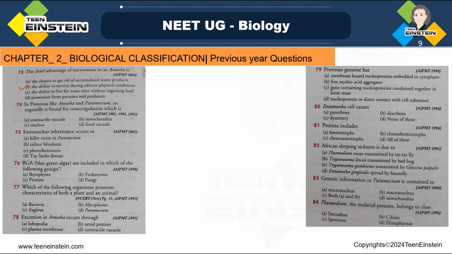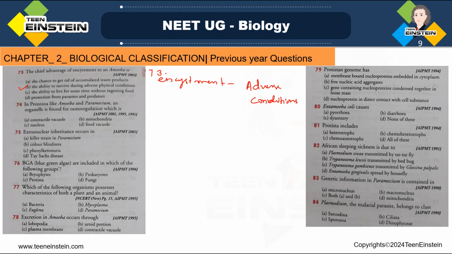See, encystment of amoeba occurs regularly to tide over unfavorable condition, right? So during unfavorable condition or during adverse condition like a drought or extreme temperature, this encystment of amoeba is taking place. This is to overcome the adverse conditions like extreme temperature or drought and all.